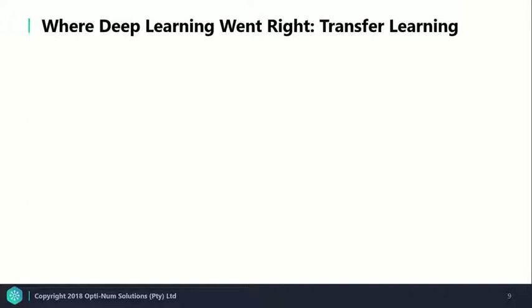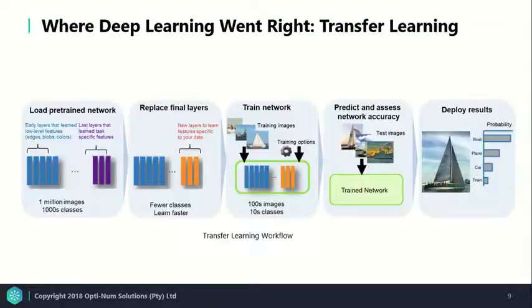Where did deep learning go right? Well, perhaps went right is not the correct phrase, but there are certainly features of deep learning that have made it easier for the less experienced user. One of these is the concept of transfer learning. Transfer learning involves taking a pre-trained network, which could be trained on completely unrelated data, and building up further on its current capabilities, and then applying it in a different context. This means we need far less training data and far less training time before we can start using a model in a given application.